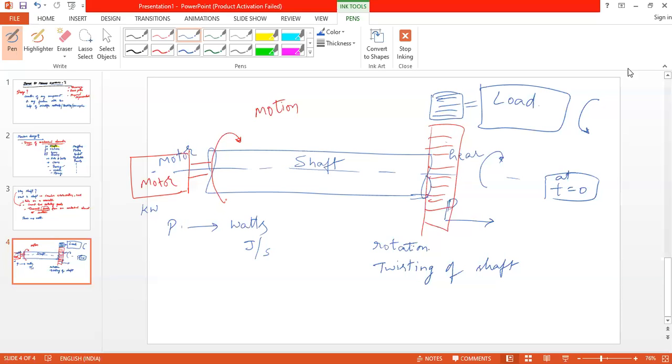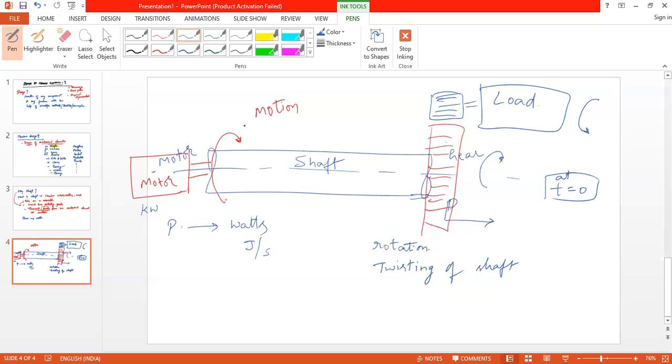Okay, so now since the load is at rest, we need to move the load, so I'll switch on the motor so that it will try to rotate the shaft. And that leads to twisting of the shaft.